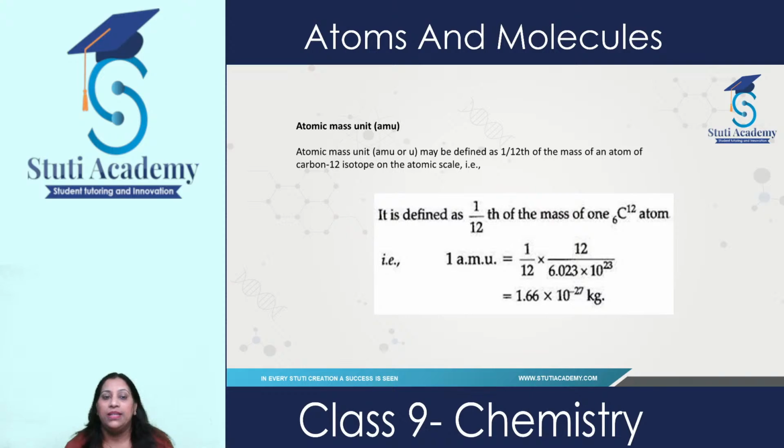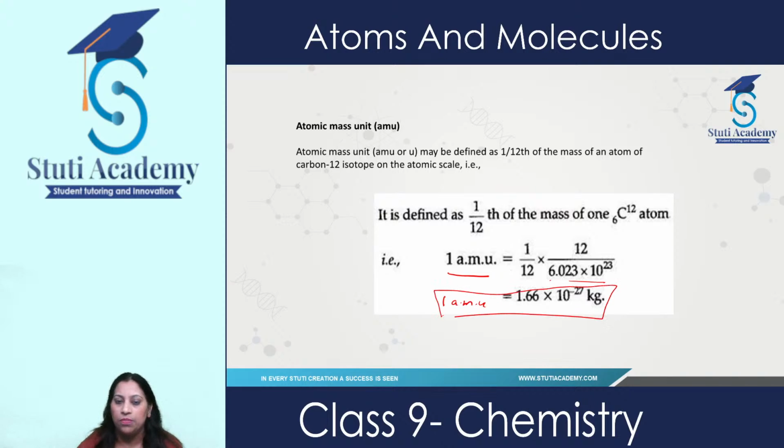So how can we define this atomic mass unit? It is defined as 1/12 of the mass of an atom of the carbon-12 isotope on the atomic scale. Whatever the mass of the atom is, it is always compared with 1/12 of the carbon. So we can write: 1 AMU is equal to 1/12 into 12 upon 6.023 into 10 raised to the power 23, which is Avogadro's number, and we will get this mass.